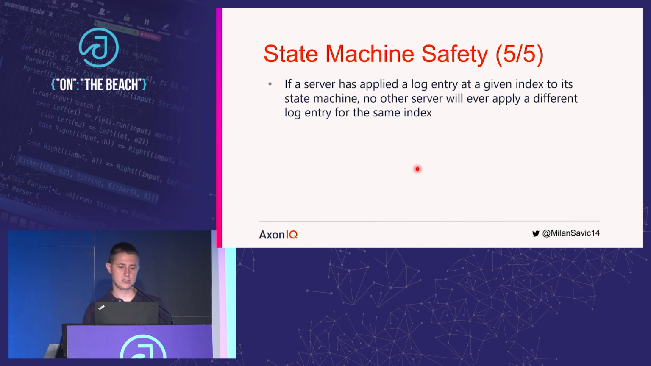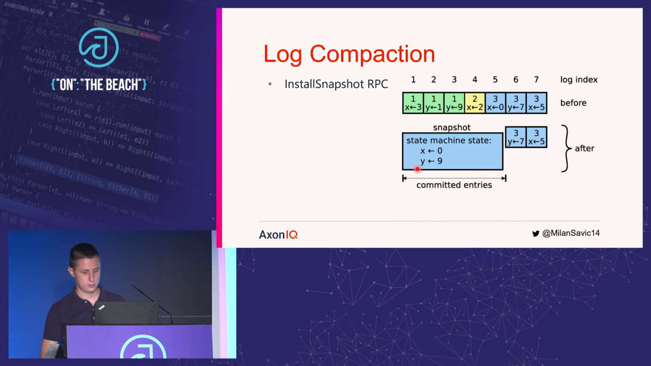The last one, basically the most important one, is state machine safety, and it says if I apply some entry at a given position, there will be no other server in the cluster that can apply a different entry. It is basically a result of two rules: the leader completeness, and that we as followers cannot apply anything that is not in the leader's log. Those were some basics of Raft. Hope that you understood at least part of it.